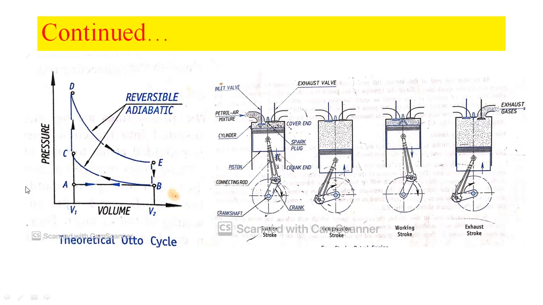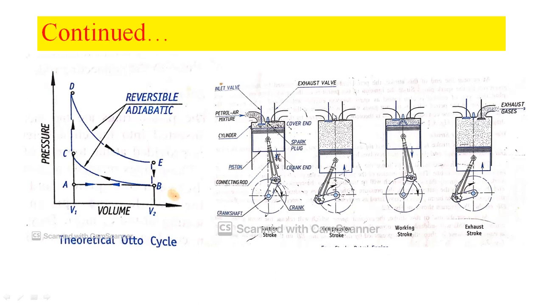So in the theoretical cycle, this has been represented by the line BC. This BC curve indicates the increase in pressure of the petrol and air mixture inside the engine cylinder. At the end of this stroke, the crankshaft completes one more half rotation. During the suction stroke, it completes a half rotation, and during the compression stroke, another half rotation. So at the end of this stroke,